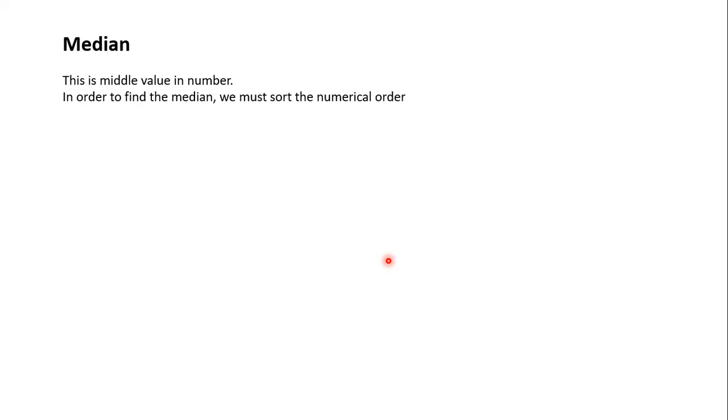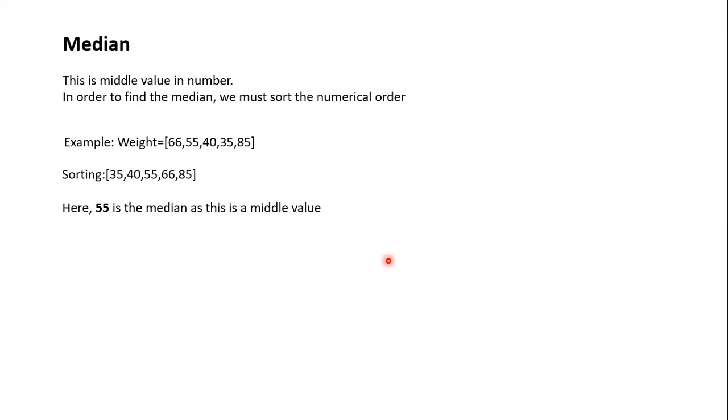So let's take the same example, the weights which you have taken in the earlier example. First thing we have to do is sort the data. When we have sorted the data, here you can see the median. We take the middle value, that is 55. This is an odd count, so that is okay. But what if the count is even?